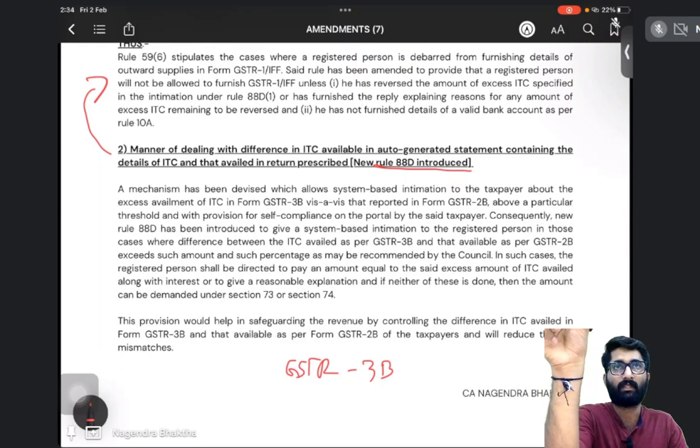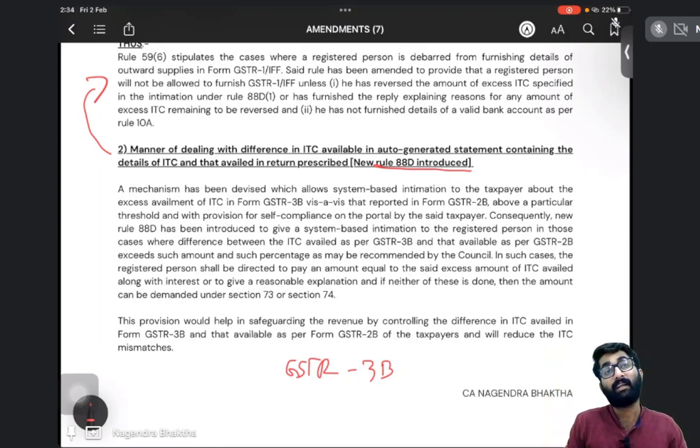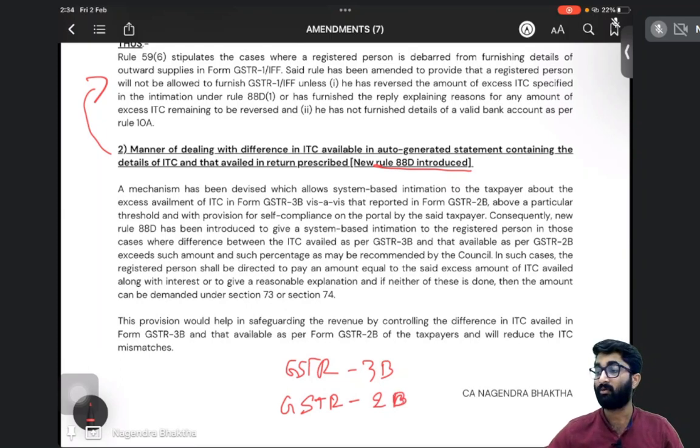First I have to say what my sales are as per GSTR 1 and what my ITC is as per GSTR 2B, correct? That ITC only I can avail as per GSTR 2B. What is there in GSTR 2B? Only that ITC I can avail.